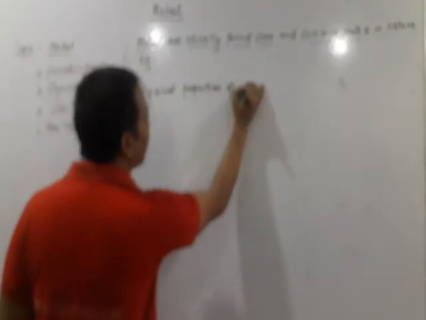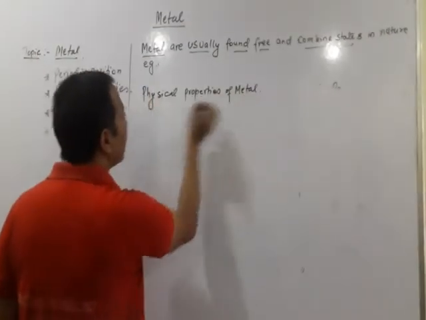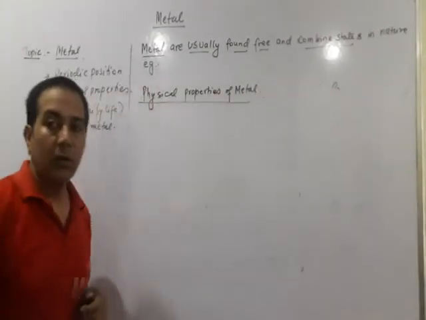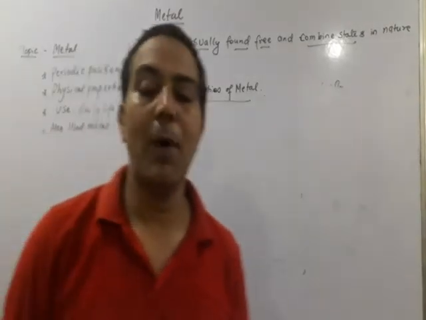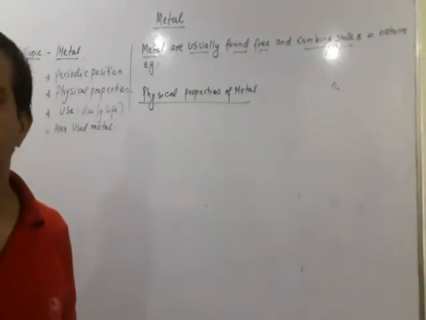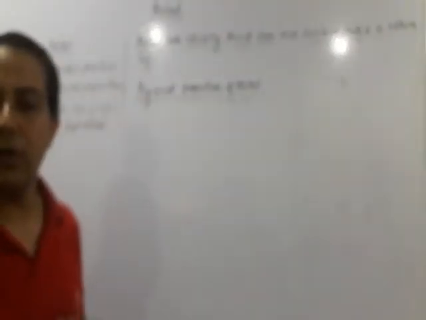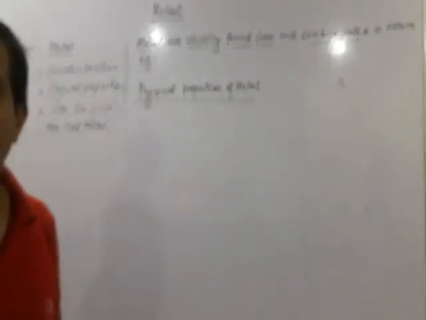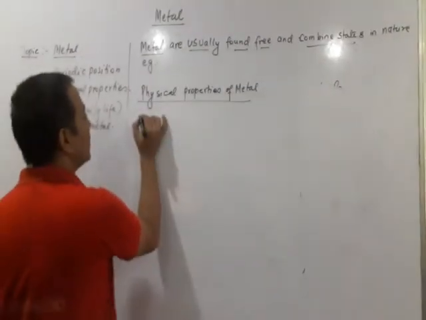We will all know about the properties of the metal, that they are hard, solid in structure.